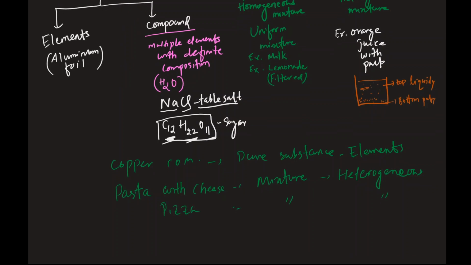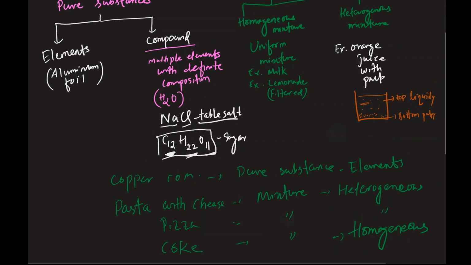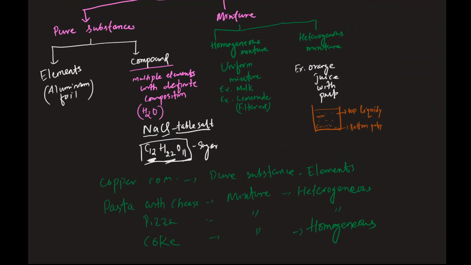What else? Coke. Coke is a mixture, but it is a mixture of water, sugar, and a bunch of other chemicals, caffeine. But it is gonna be homogeneous, right? So it's uniform. So you got the idea. So you should be able to differentiate the classification of matter into different categories.